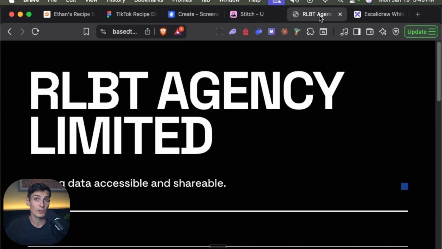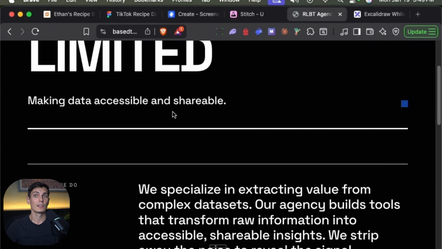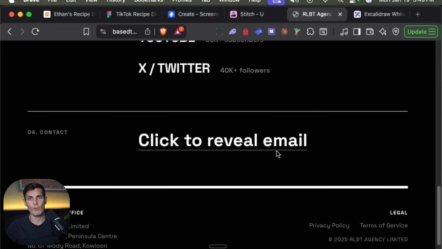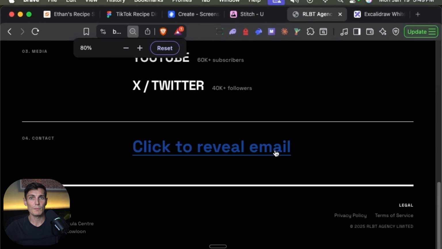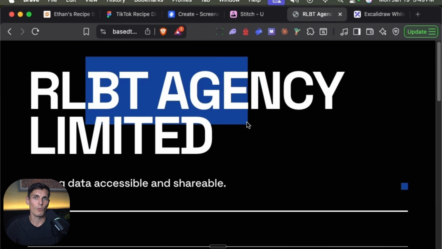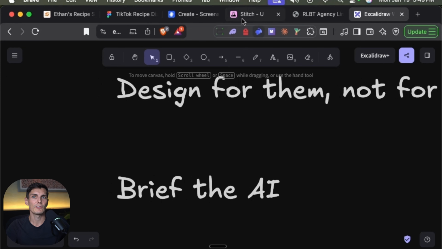And I actually designed a website for my company with it. Now, I wanted this kind of minimalistic design that looks like, oh, wow, those guys, no branding or whatever. No, this took me literally 15 minutes from prompting what I wanted on the page to having the page working. And that's why you need to brief the AI properly.